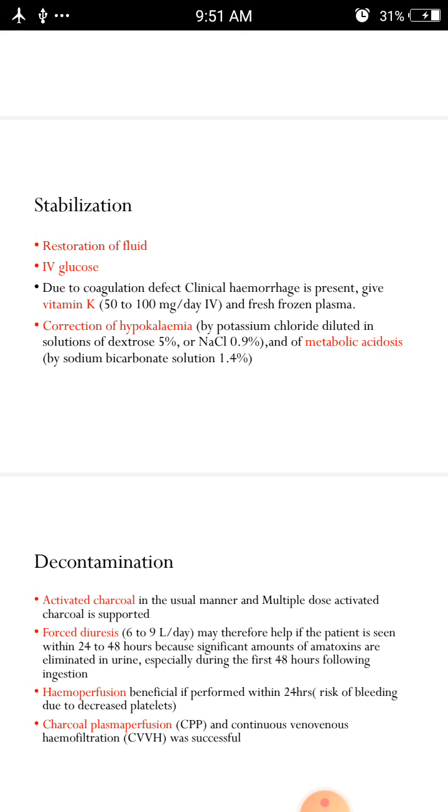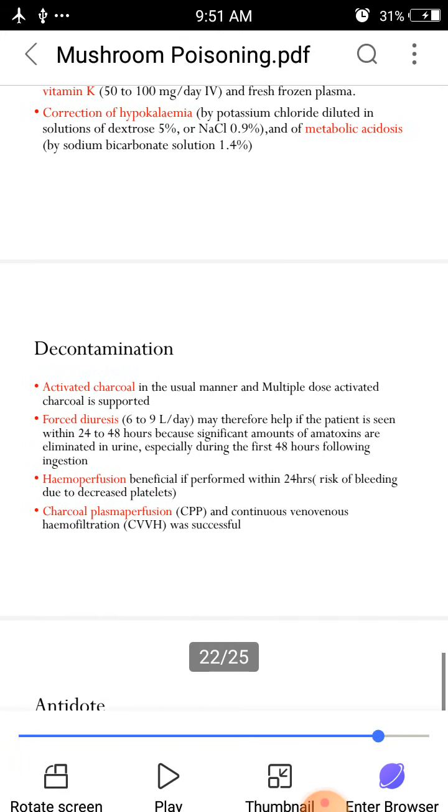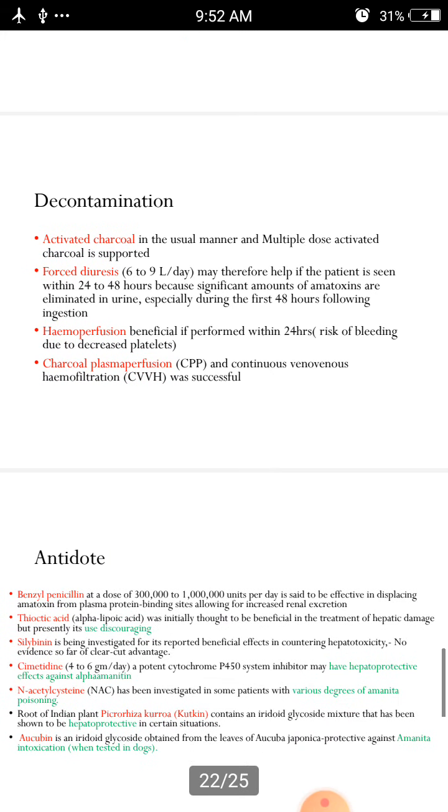And for correction of hypokalemia, we should give potassium chloride diluted in a solution of dextrose 5% or NaCl 0.9%, and for metabolic acidosis, sodium bicarbonate solution, that is 1.4%. That is mainly for hypokalemic indication, and can be decreased. And coming to decontamination, that is a universal antidote.